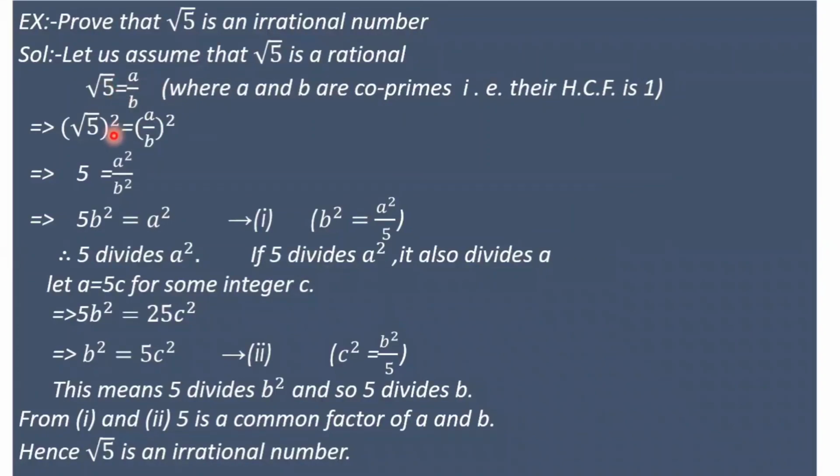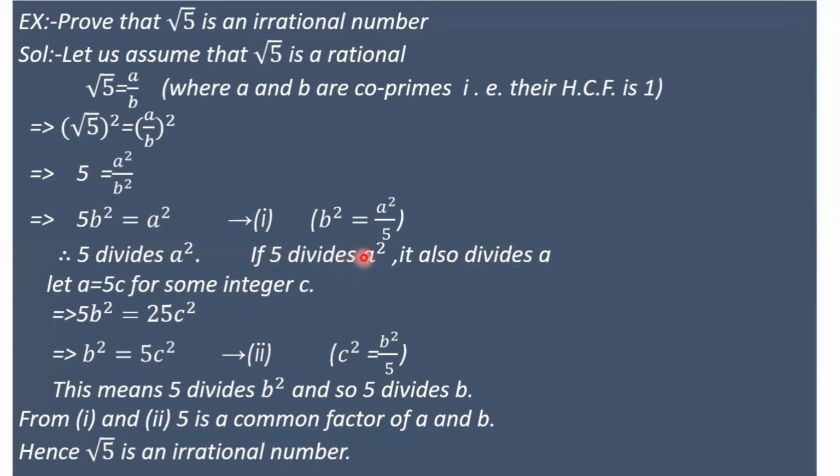After squaring on both sides, root 5 whole square equal to a by b whole square. So the square and square root will cancel. 5 equal to a square by b square. Here b square divides a square, and multiplying by 5 after transposing to the left side, 5 into b square equal to a square. Here 5 multiplies b square and divides a square. b square equal to a square by 5. So therefore 5 divides a square.